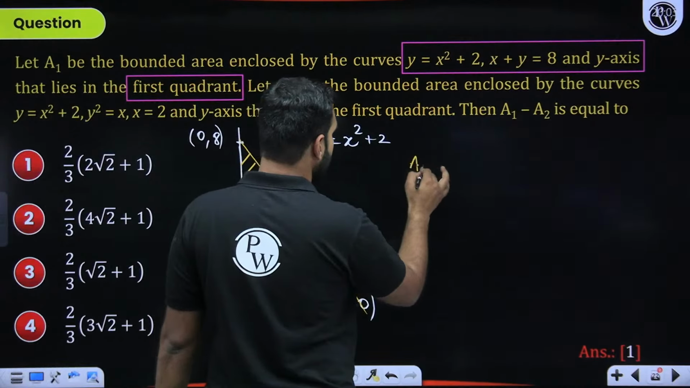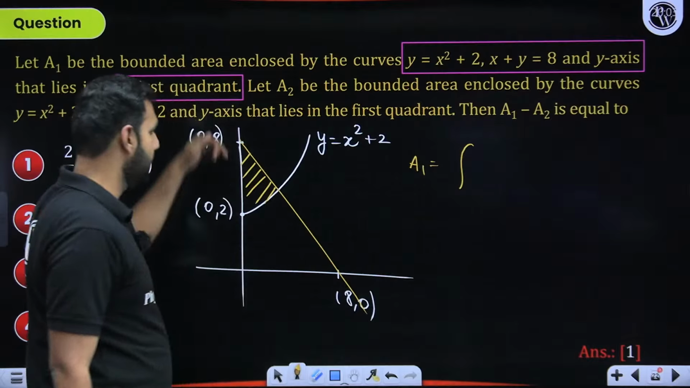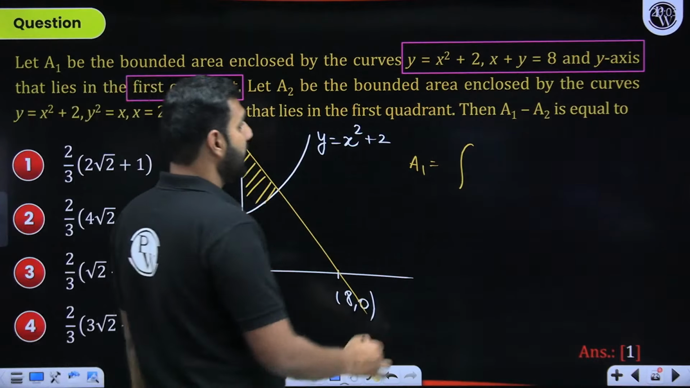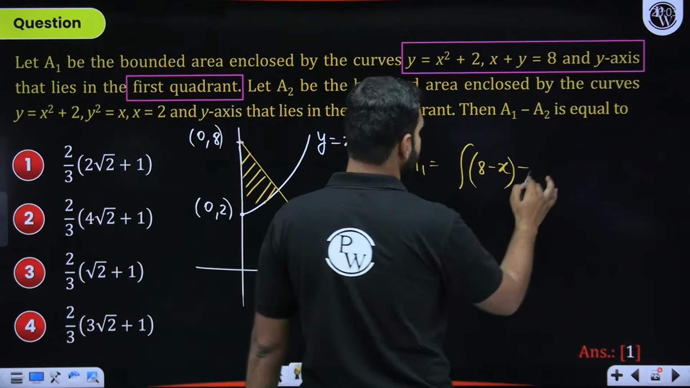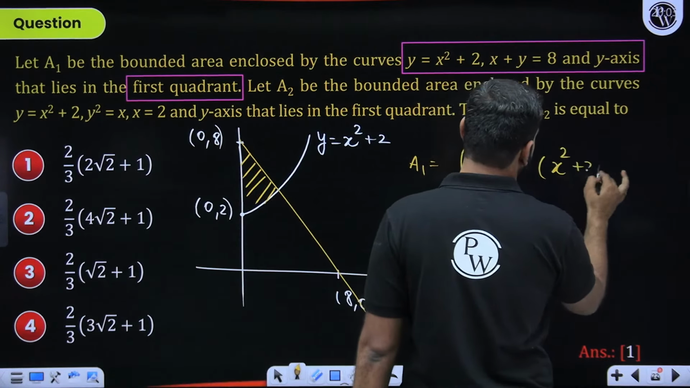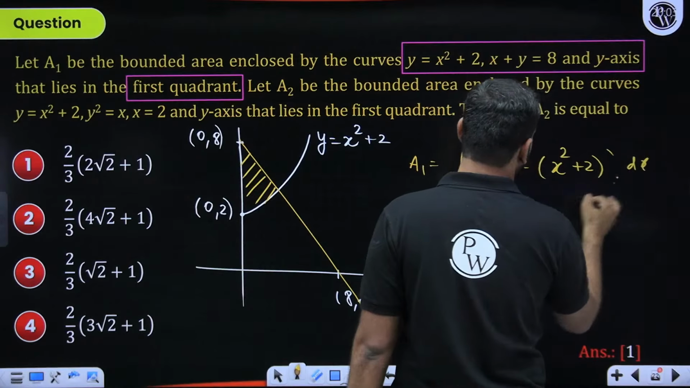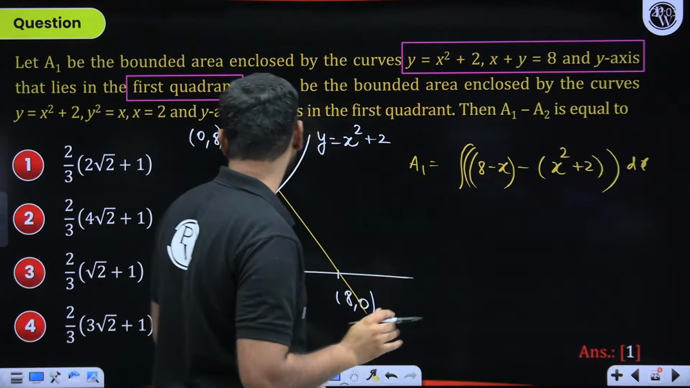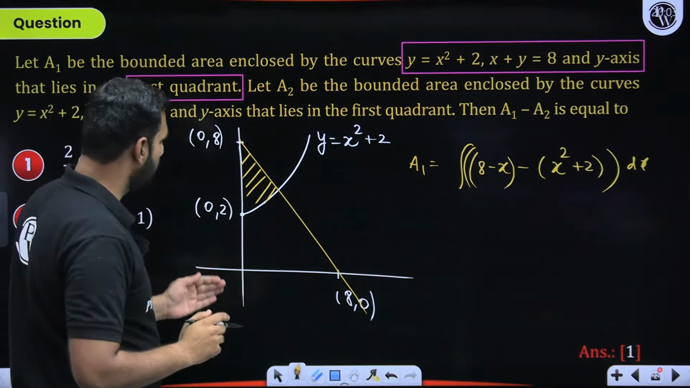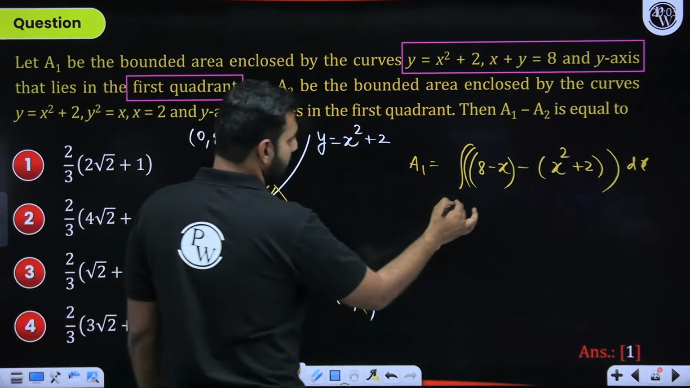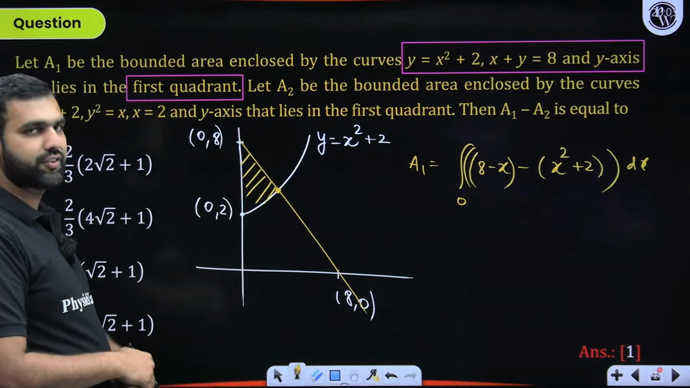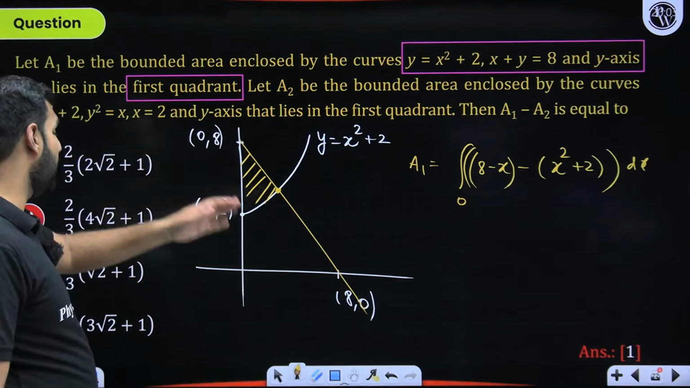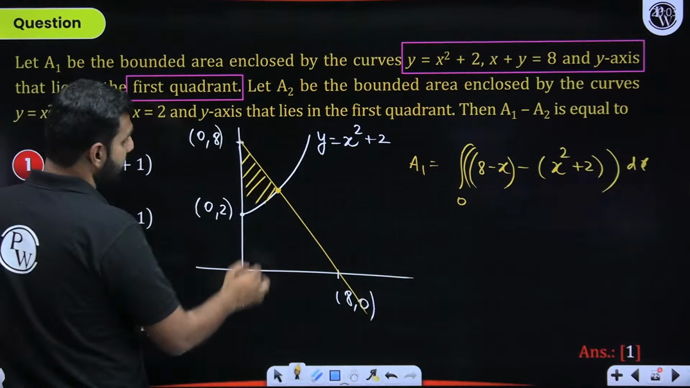So A1 is going to be the integration of what? The upper curve y = 8 − x minus the lower curve x² + 2, dx, of course, which you all can do. Now let's figure out the lower limit and upper limit. The lower limit is clearly going to be 0. But the upper limit will be this. I have taken a vertical stripe here, so this is going to be the upper limit.